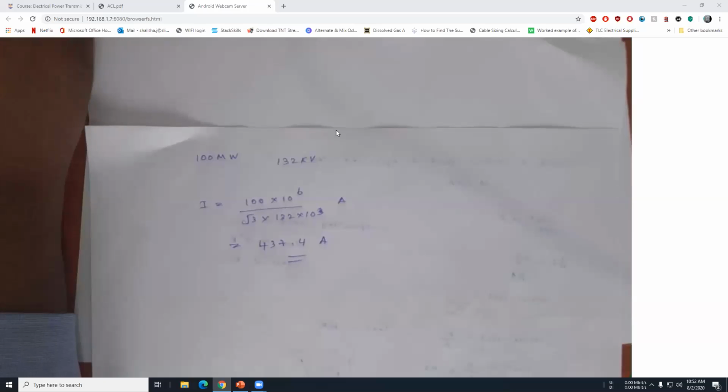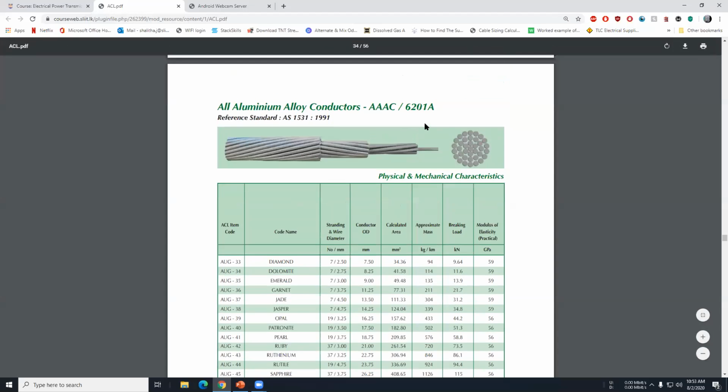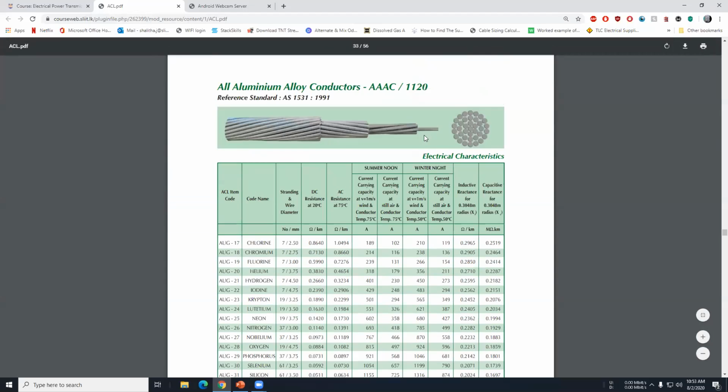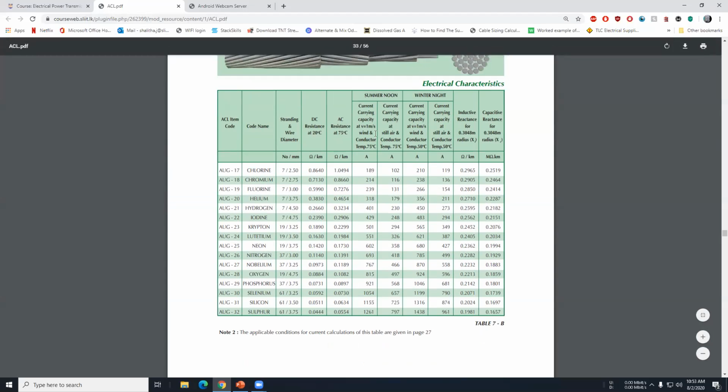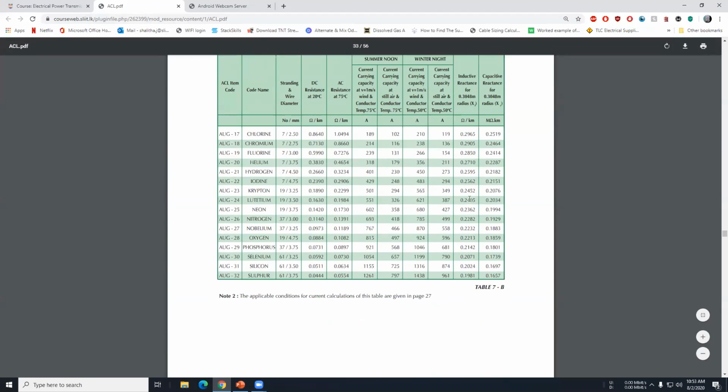To do that, let's say this is 437.4, and from these tables we are going to find a conductor that can carry 437 amperes in still air, without wind. When the air is there, there is some cooling, so the current capacity increases. So here we can take this nitrogen conductor.